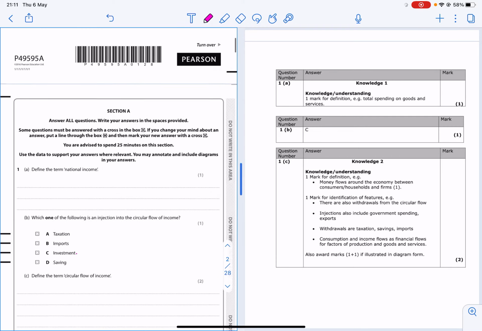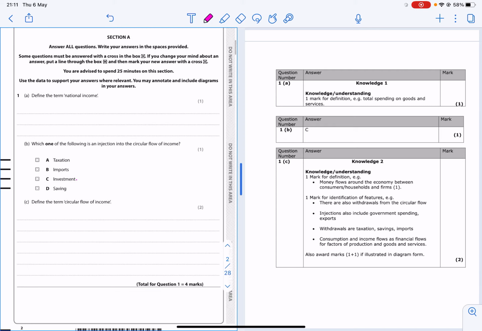If we look at the first question, define the term national income. They have said it's total spending on goods and services. You could say it was total income, but total spending on goods and services is the answer that they're accepting, but it's not the only thing that you can give. There are other things.